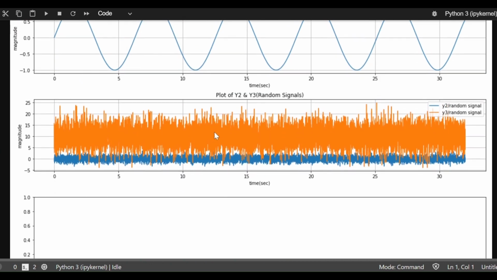So here we are. This orange is the new Y3 signal or Y3 data set. Again, we are measuring data from 0 seconds to 32 seconds. The blue was my original data, which was centered around 0 and was swinging between plus minus 2.5. This orange signal is entirely different. You can see that this is centered around 10. If we draw a horizontal line at 10, the upper half and the lower half of the signal will almost be symmetrically split apart. So we can conclude that this data is centered around a value of 10, which is what is called the mean or the average value of this random data.